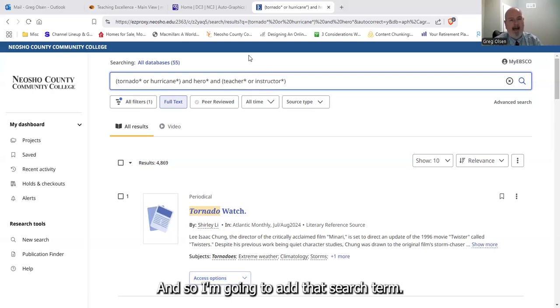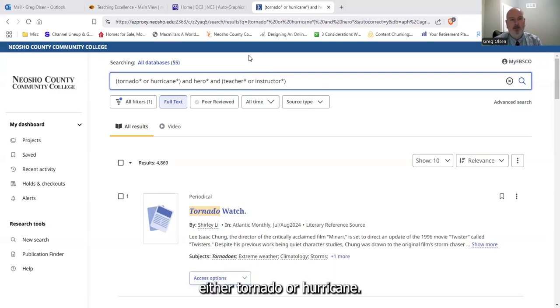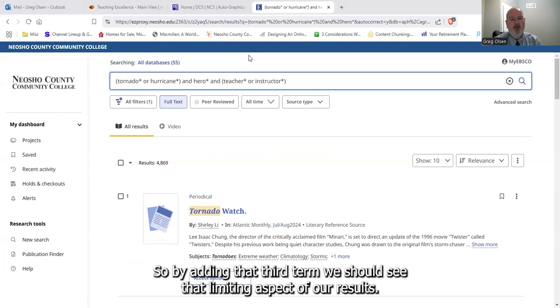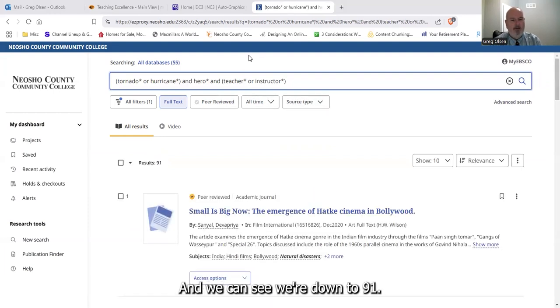And so I'm going to add that search term. By adding a search term, it's saying now I need either tornado or hurricane and hero and either teacher or instructor. So by adding that third term, we should see that limiting aspect of our results. So let's see what we have here. And we can see we're down to 91.